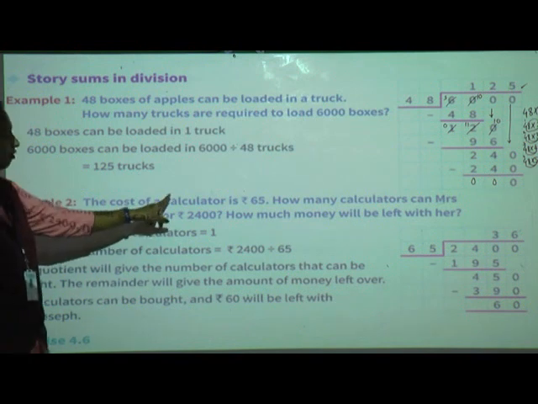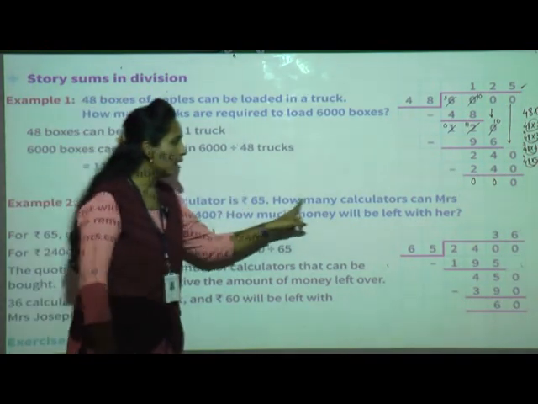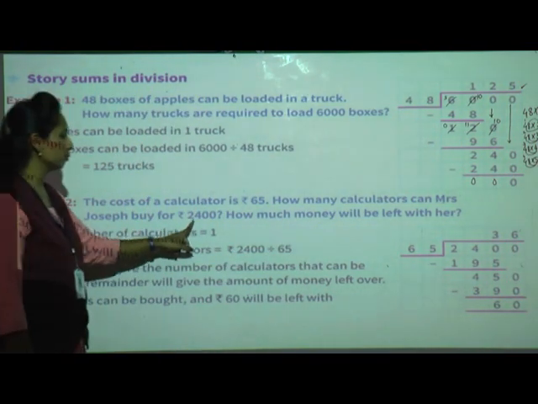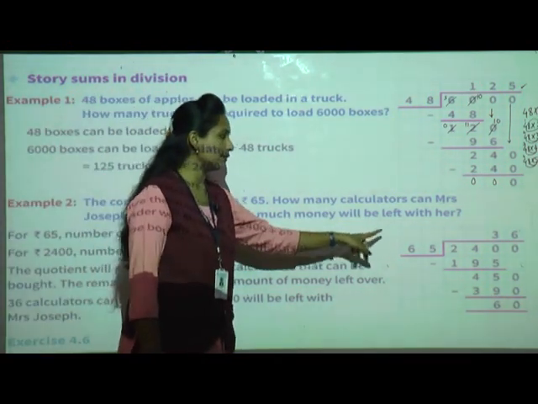The cost of a calculator is rupees 65. Now, how many calculators can Mrs. Joseph buy for 2,400 and how much money will be left with her?